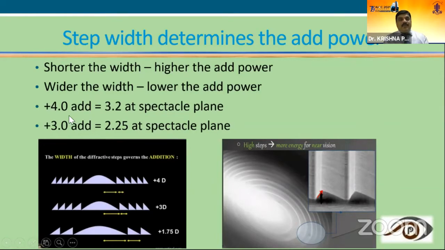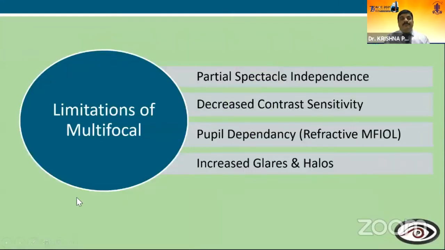Suppose you have a plus 4 add on the lens, that means it is almost around 3.2 at the spectacle plane. If it is plus 3 add, that is almost around 2.2 at the spectacle plane. You can see that's what is shown in the figure.